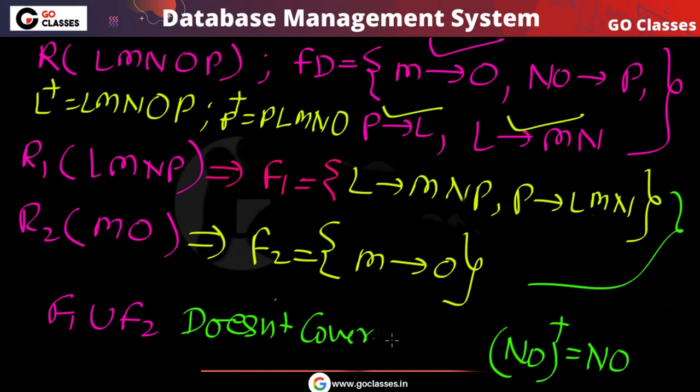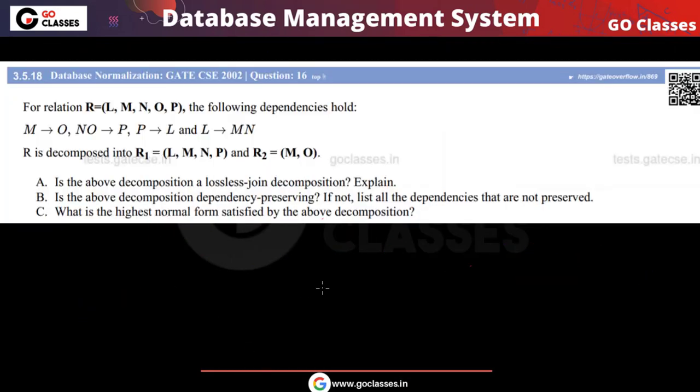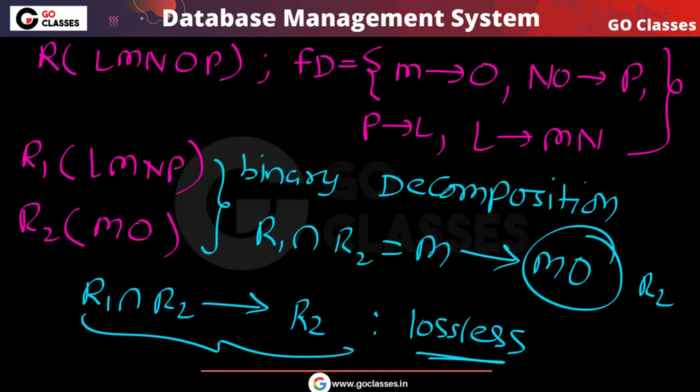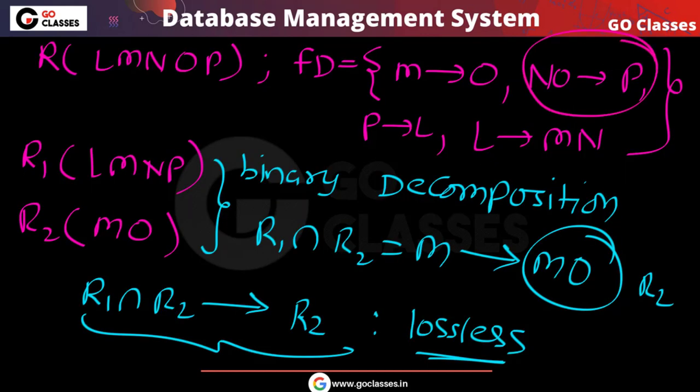This doesn't cover this functional dependency. So this doesn't cover NO determines P. This functional dependency is not covered in this decomposition. So I can say this decomposition is non-dependency preserving. First of all, this is lossless. Yes, we have already seen this is lossless. And this is not a dependency preserving decomposition. You can notice this dependency is not preserved.